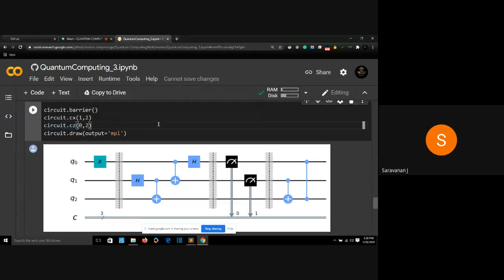All right. So I'm applying a control X gate, only connecting those measured qubits. If you are observing, I'm connecting Eve, which is already measured, with Bob. So Eve is connected with an entanglement of control X, and Alice is connected with a control Z gate. So I'm connecting both with Bob, using two different operations: for Eve, I'm using control X, and for Alice, I'm using control Z. That's it for the algorithm.